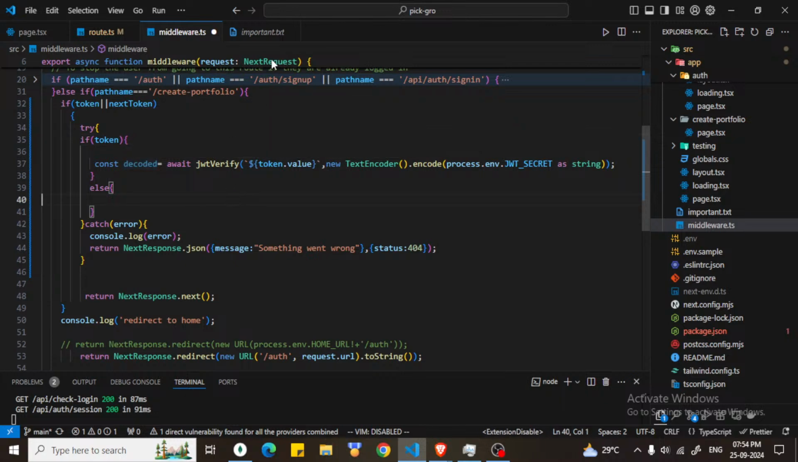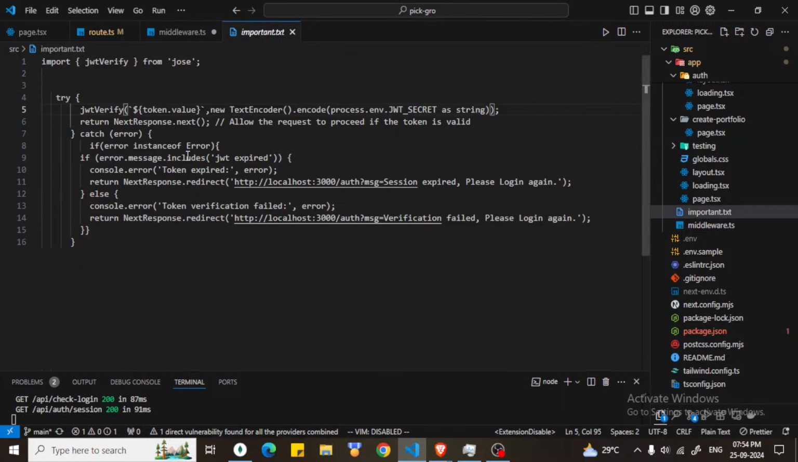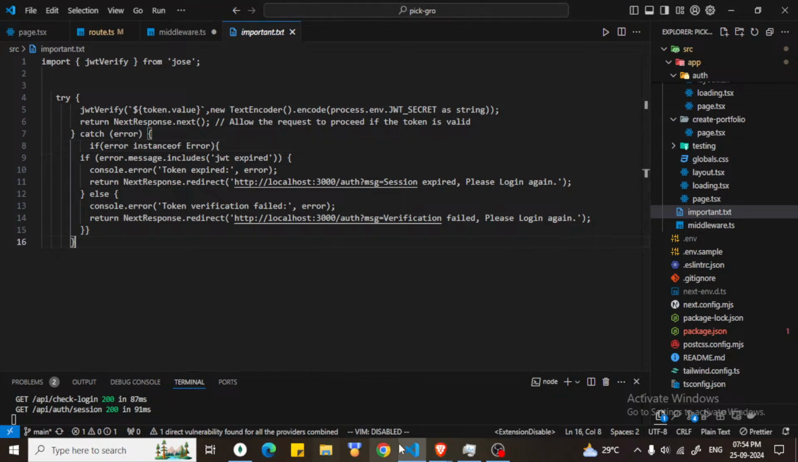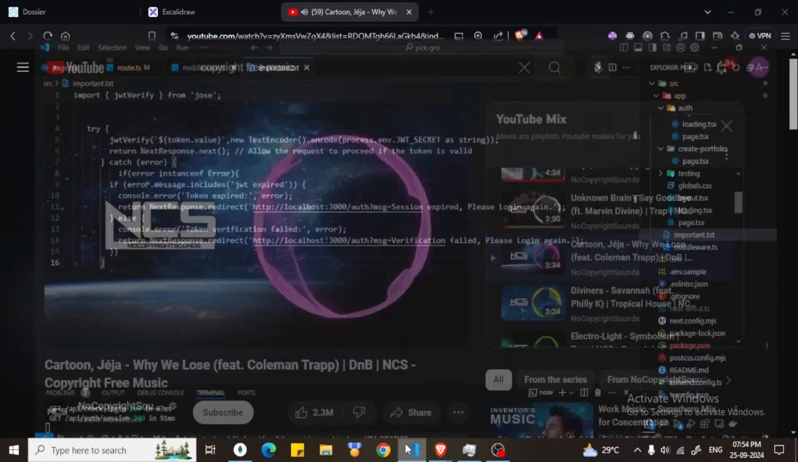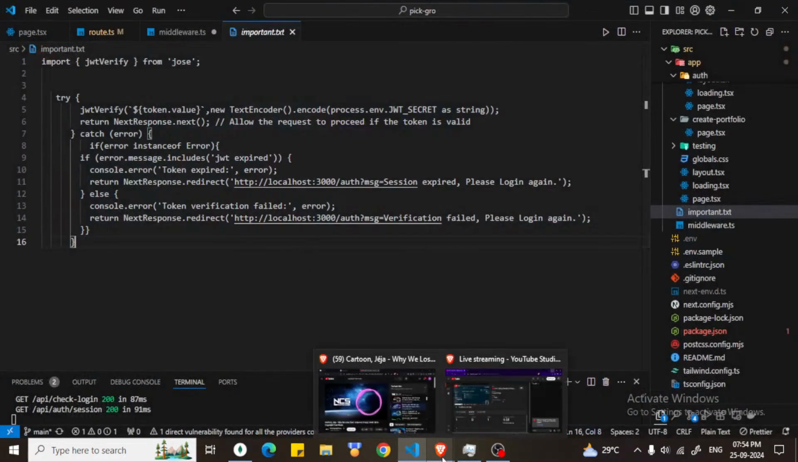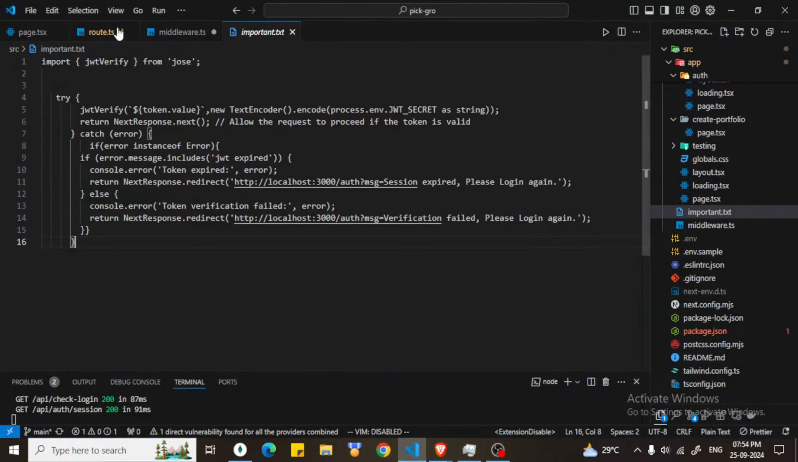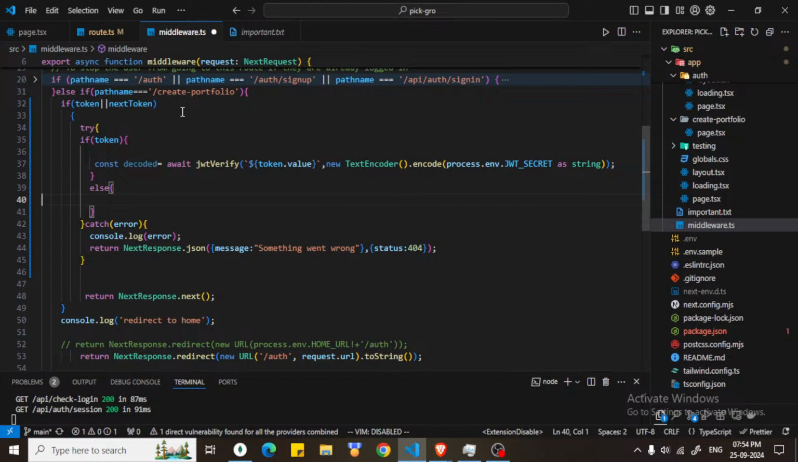Yeah, now go to the import.txt. Okay, return NextResponse, allow request. Okay, we need to try and see what's really happening with this. Wherever I was. So we have decoded the token.